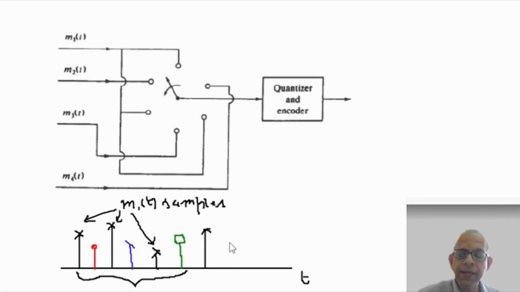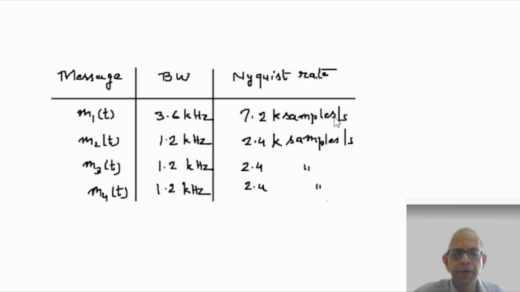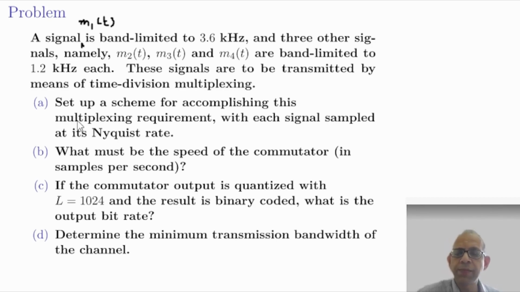And then again, the next rotation of the commutator starts taking samples from M1 onwards. So this is the scheme, and this was the first part of the problem. So we have set up a scheme for accomplishing this multiplexing requirement.